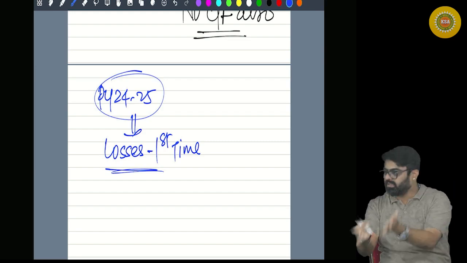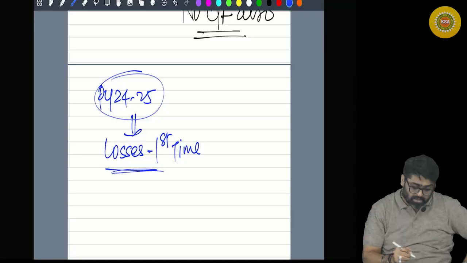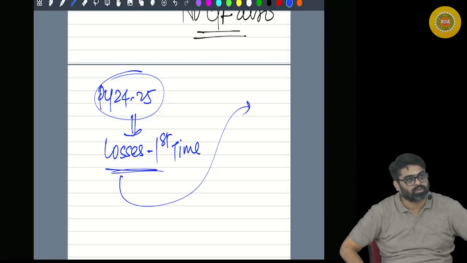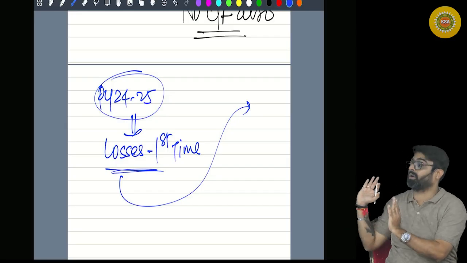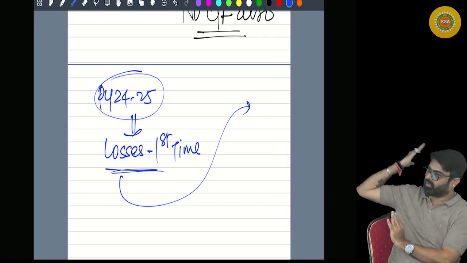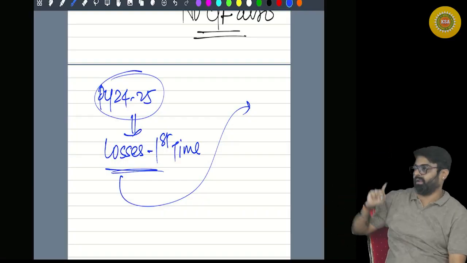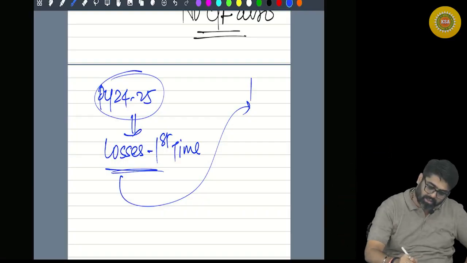So you tried inter-head adjustment, still not done. Now you want to carry forward this loss to subsequent year. This is the first time carry forward which you are trying. After this the carry forward will keep on going. But I am talking about the first time carry forward. Will it go to the next year?